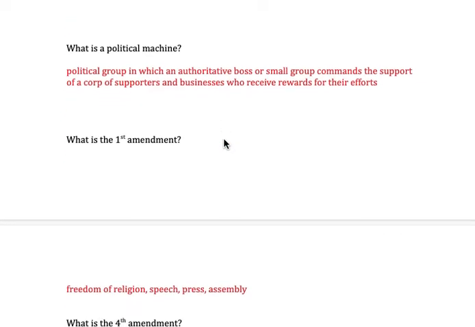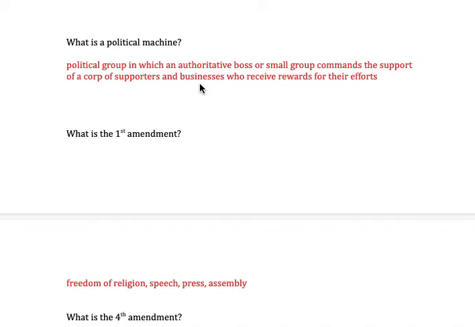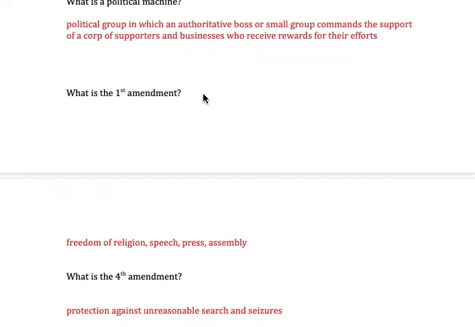Last couple things, political machine, didn't talk about this too much, but it's a political group in which an authoritative boss or small group commands the support of a core of supporters and businesses who receive rewards. So it's a leader at the top who has a lot of control over the system, and a lot of people work under that person and respect their decisions and follow their guidelines.